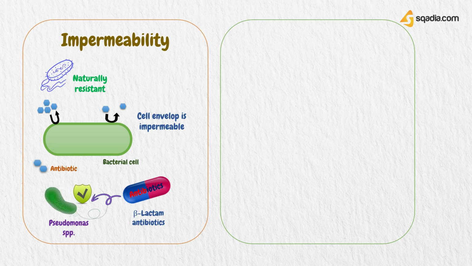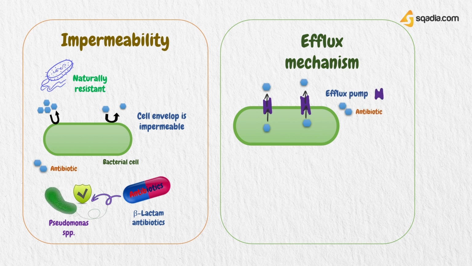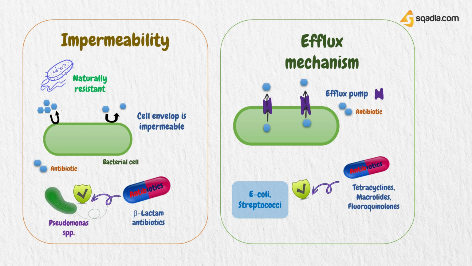Next, efflux mechanism. Some bacteria may employ an efflux mechanism for resistance against antibacterial agents by the acquisition of an inner membrane protein that actively pumps the antibiotic out of the cell, an efflux pump. Bacteria, for example E. coli or streptococci, may become resistant to tetracyclines, macrolides or fluoroquinolones.